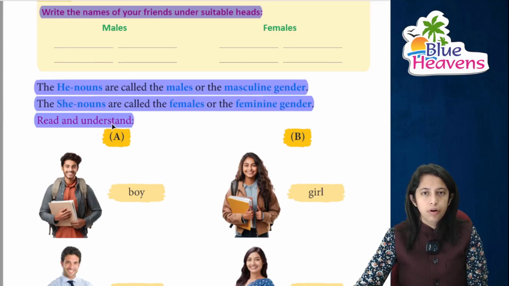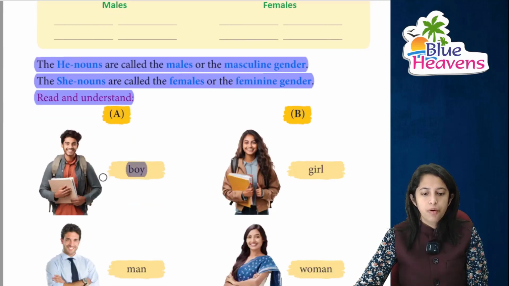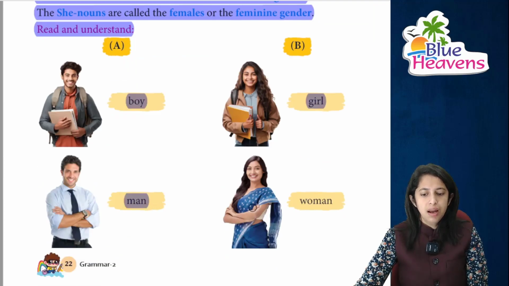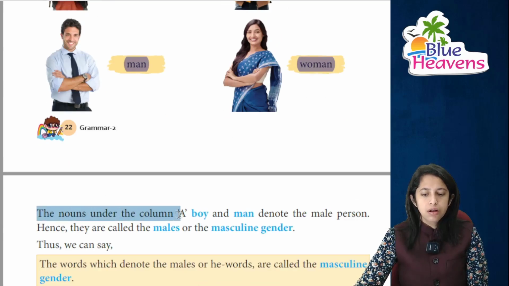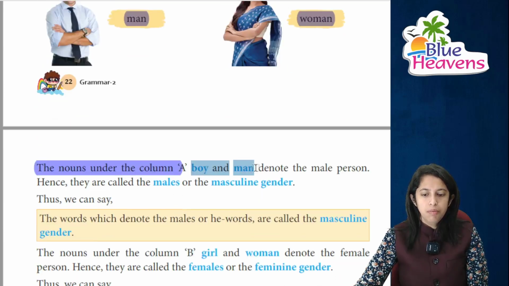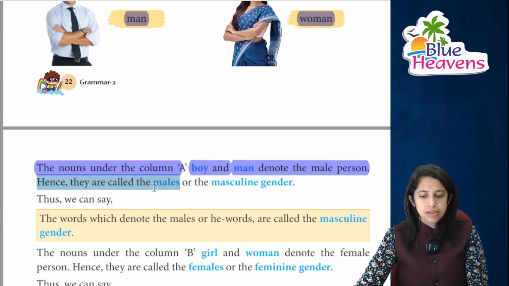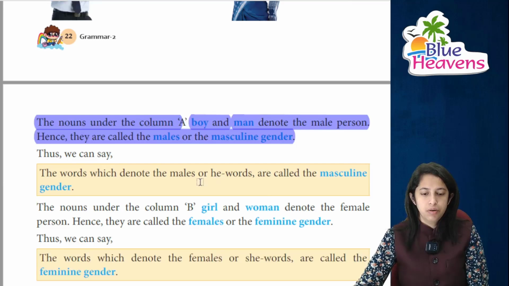You just read the following sentences. The first is boy. आप देख सकते हैं ये boy है, ये एक girl है, right? This is a man and she is a woman, right? Now the nouns under the column A, जो under column A है, boy और man, they denote the male person. ये कौन है, ये male है, so hence they are known as males, or you can say masculine gender.